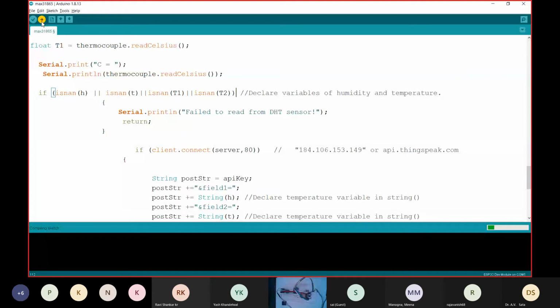Still the error persists. As you can see, we are receiving the data from RTD, which was perfectly fine for us.